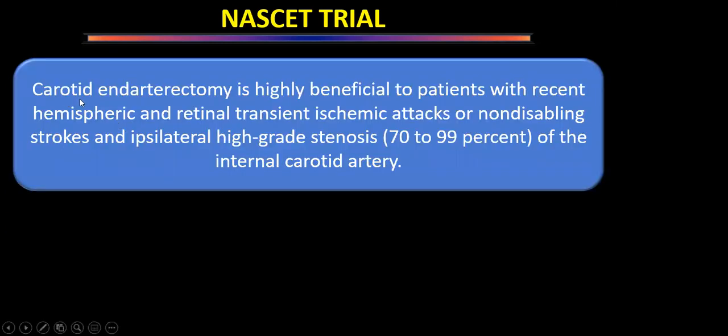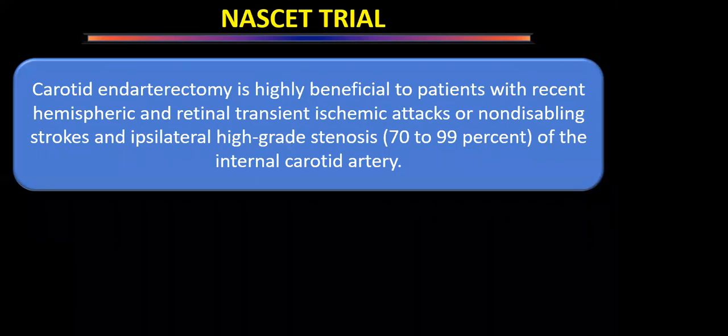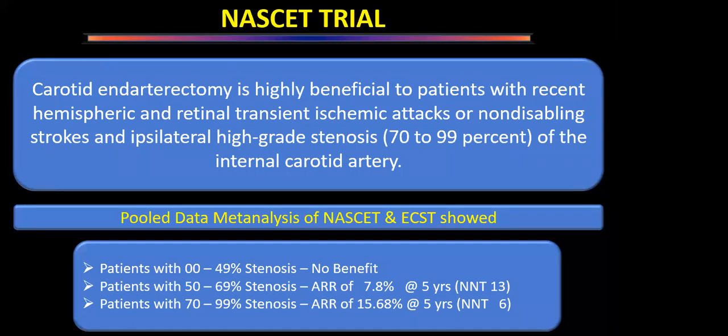And they established that carotid endarterectomy is highly beneficial to patients with recent hemispheric and retinal transient ischemic attacks or non-disabling strokes, if they have high-grade stenosis. That was the conclusion. They also found that if patient stenosis is 0 to 49%, there is no benefit. In those patients who have 50 to 69% stenosis, there is an absolute reduction of 7.8%.